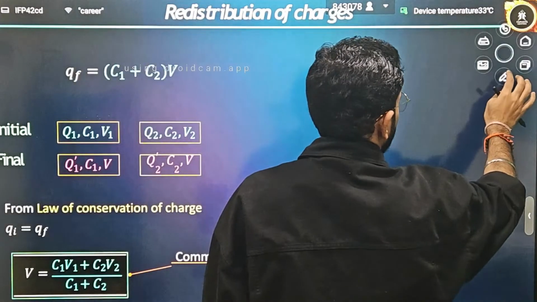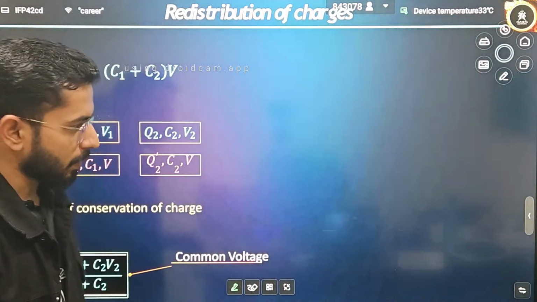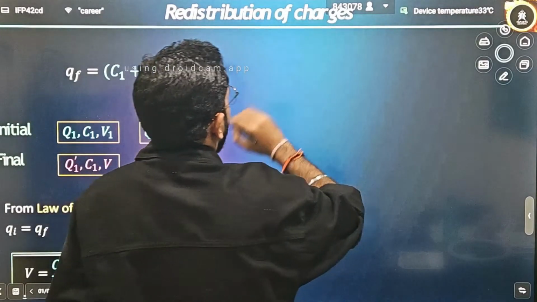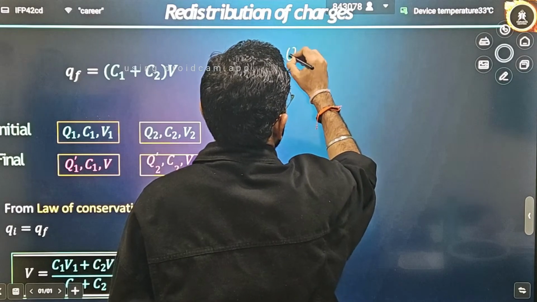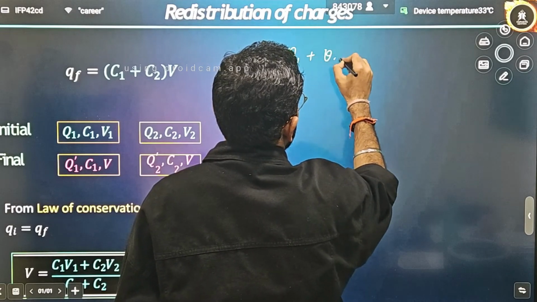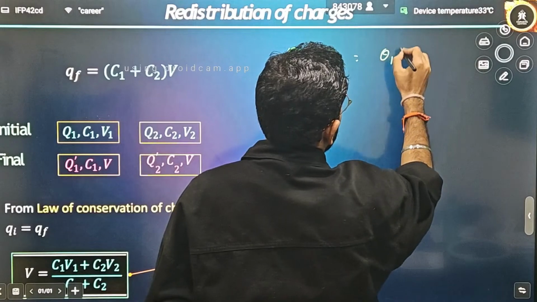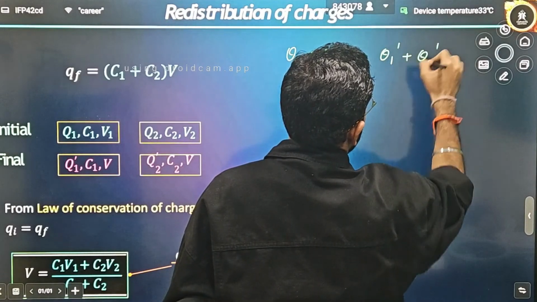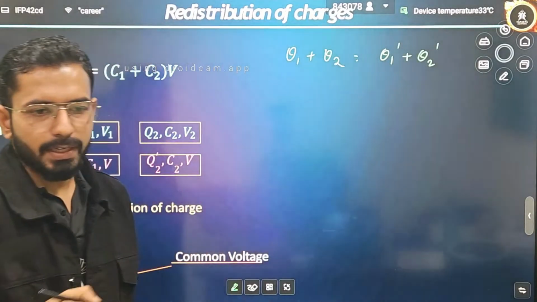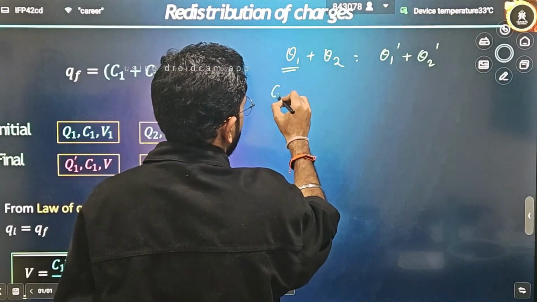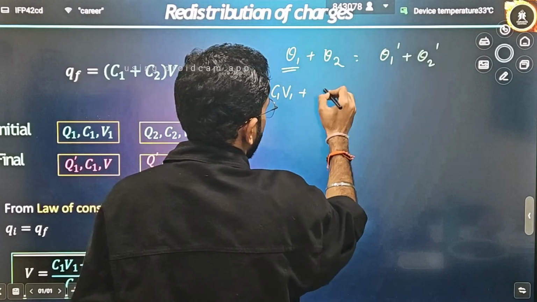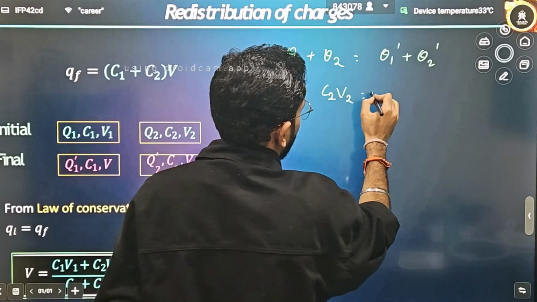Firstly, let's write what the common potential will be. I have told you to write charge conservation, and we have written the same equation: Q1 plus Q2 is equal to Q1 dash plus Q2 dash. Q can be written as C into V. So Q1 is C1 V1 plus Q2 is C2 V2.